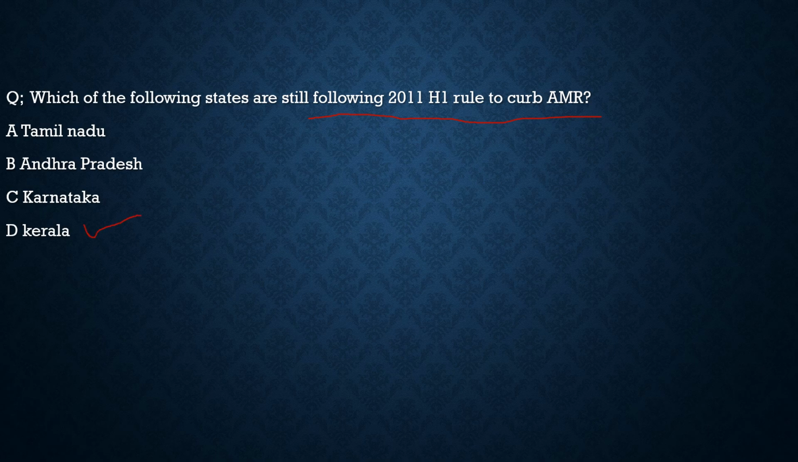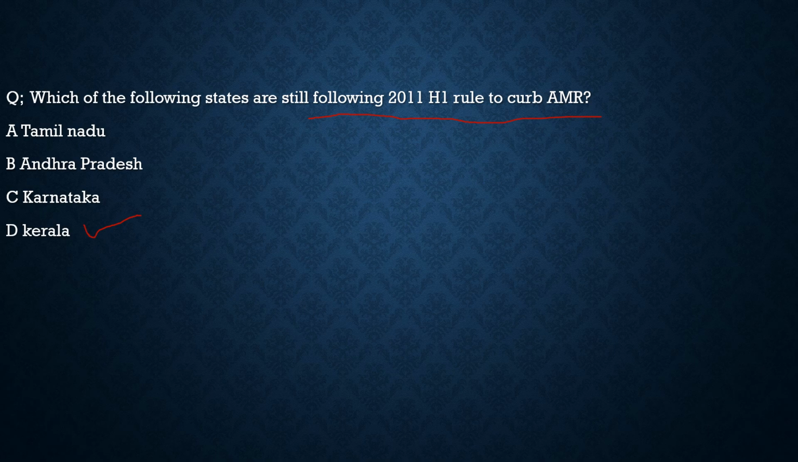Kerala still follows it. This is the policy which Kerala follows to curb antimicrobial resistance. But is Kerala successful in curbing antimicrobial resistance? That is a question mark, because the statistics do not show that. Kerala is importing its poultry, its vegetables, its food from the neighboring states, which are using the 2013 norms, and what Kerala should have achieved through the 2011 H1 rule, Kerala has not achieved yet. So this was about this question.